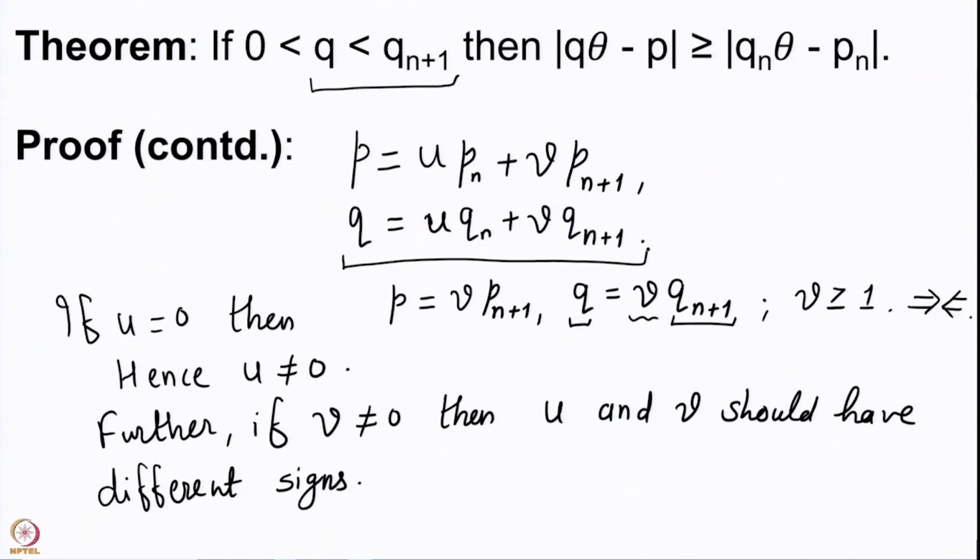If u is positive, clearly v cannot be positive because then u into qn, which is a positive number, if v is also positive, then we are going beyond qn plus 1. So, if u is positive, v cannot be positive. If u is negative, then v cannot be negative because u into qn is going to be a negative number.